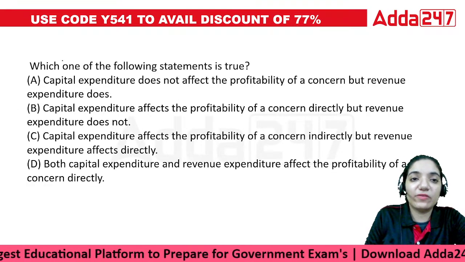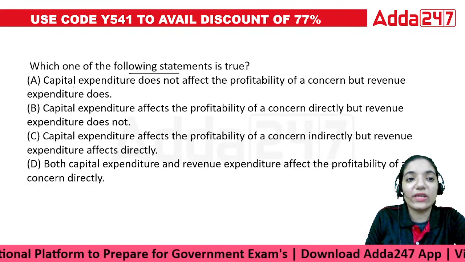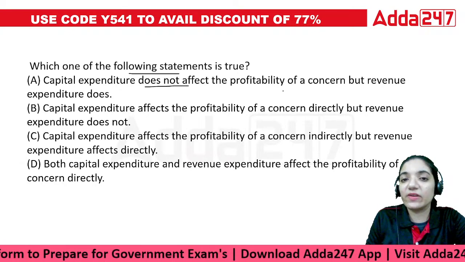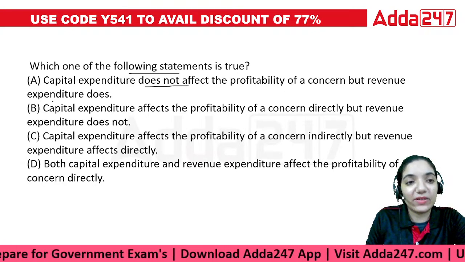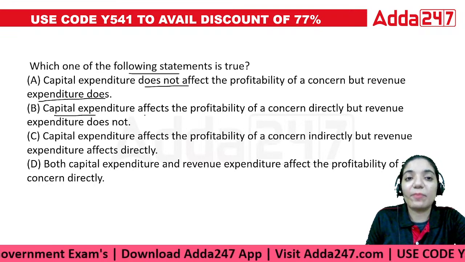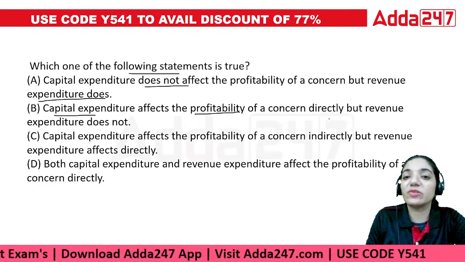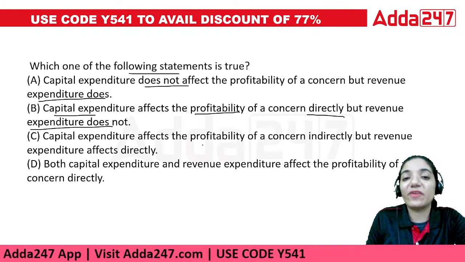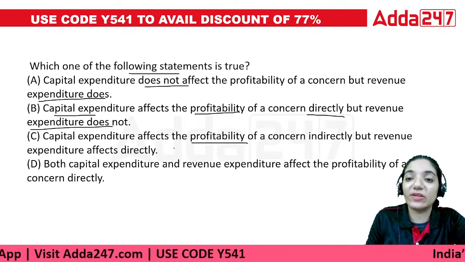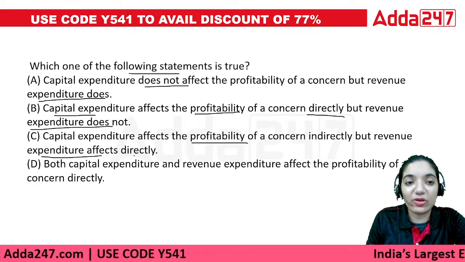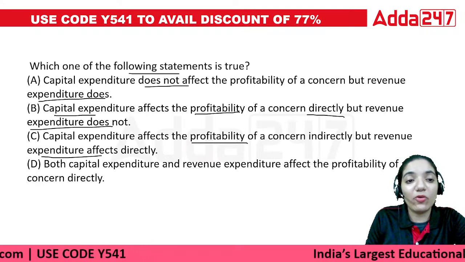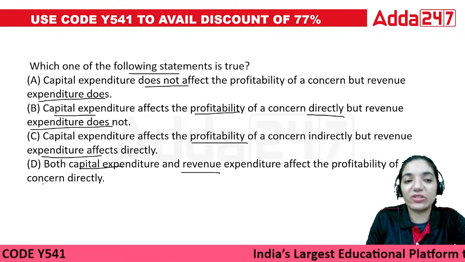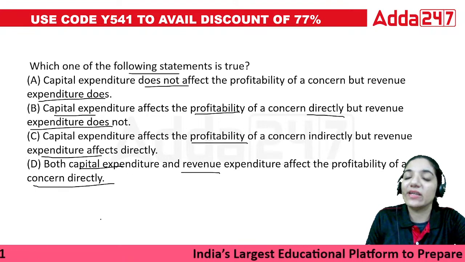Okay. Which of the following statements is true? Capital expenditure does not affect the profitability of the concern, but revenue expenditure does. Capital expenditure affects the profitability of the concern directly, but revenue does not. Capital expenditure affects the profitability, but indirectly, while revenue expenditure affects it directly. Both capital expenditure and revenue expenditure affect the profitability directly.